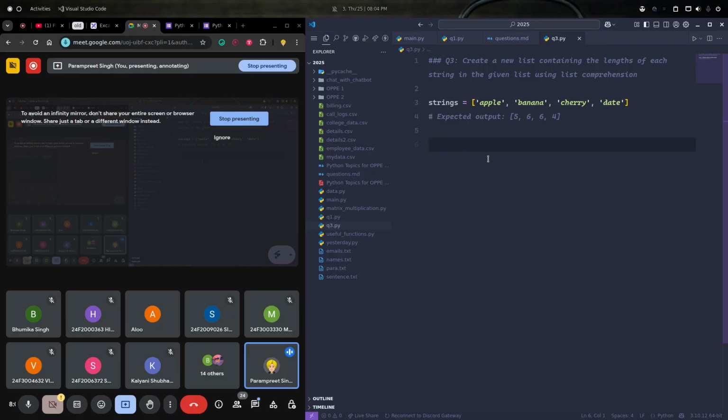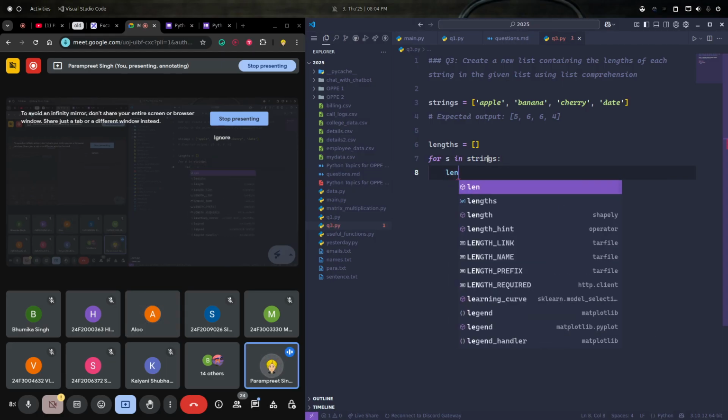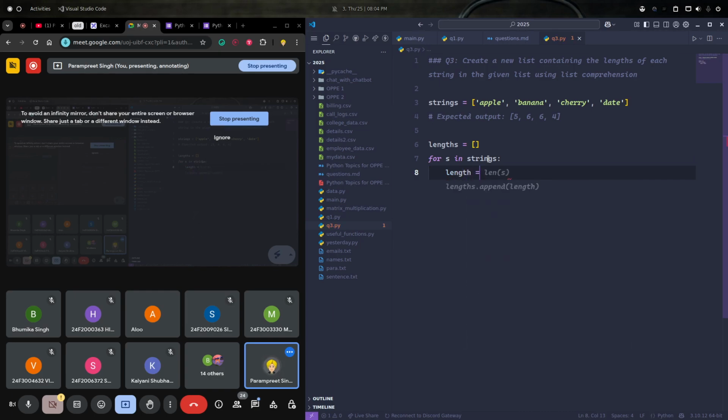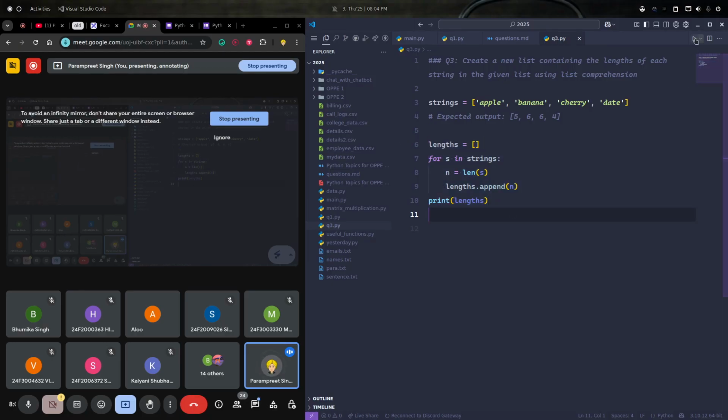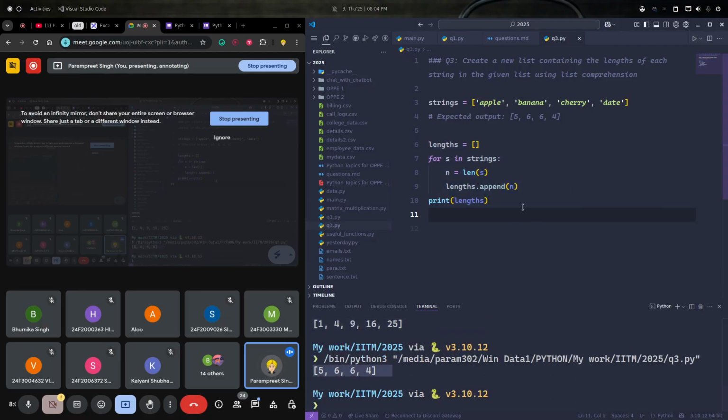Now normally how do we do it? We can create a string, iterate through it, and then use the length function. Right, let's iterate through it. Now use the length function. I'll store it in n. And that's it. So we are done with this, and if I run this, I'll get exactly the same answer, 5664.